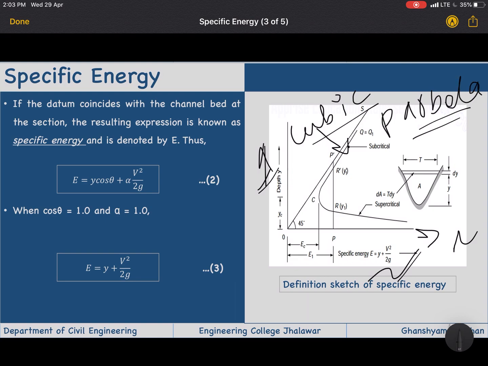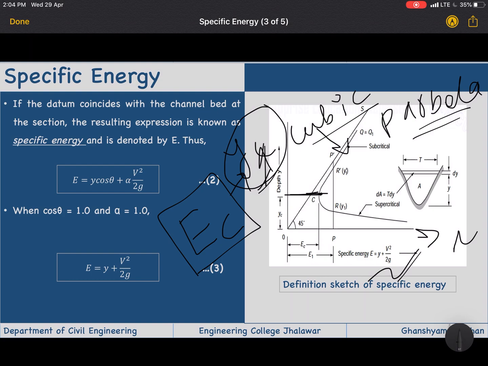As you can see, this is the minimum energy possible, which is termed as critical specific energy, EC, and the depth corresponding to that is YC, the critical depth. These are very important parameters, EC and YC, for a particular given flow.